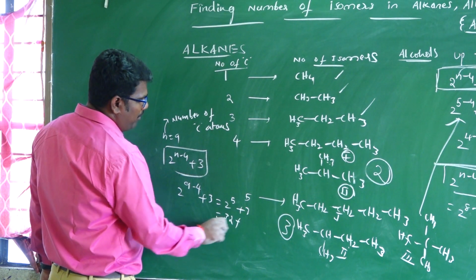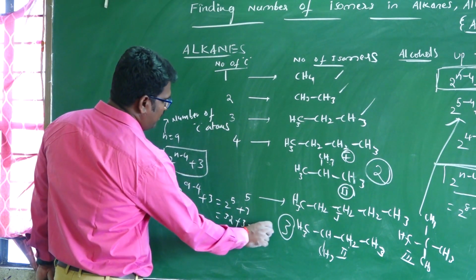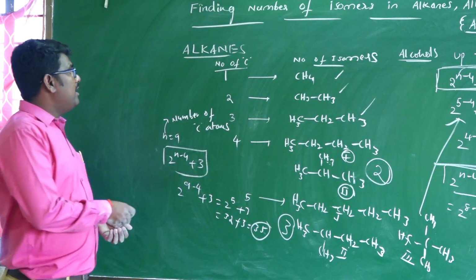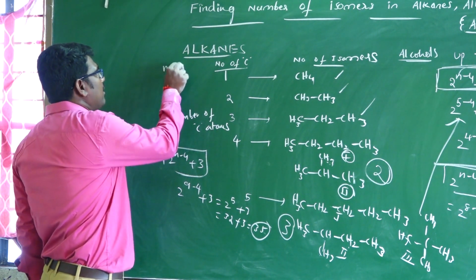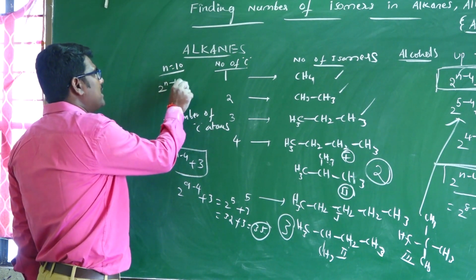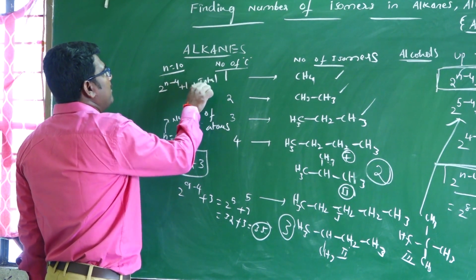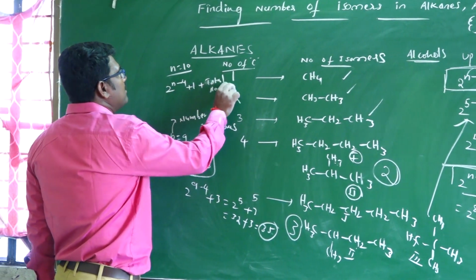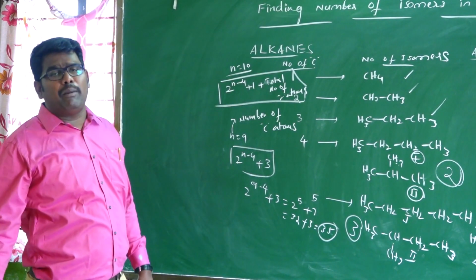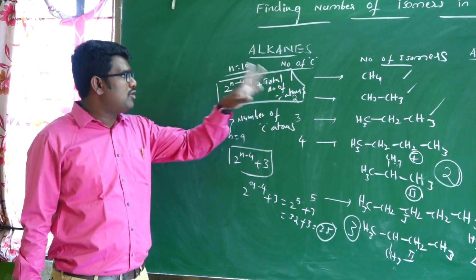So 32 plus 3, so a total of 35 isomers are possible when the number of carbons is 9. But when the number of carbons is 10, the formula is also different: 2 power n minus 4 plus 1 plus the total number of carbon atoms. This is the formula if the number of carbons is 10: 2 power n minus 4 plus 1 plus the total number of carbon atoms.